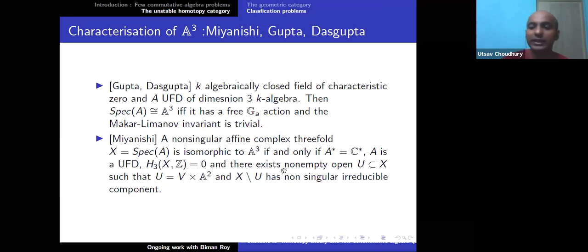It does not say anything about whether they intersect nicely or not, but at least each component is non-singular. That is the main thing. So Miyanishi gives this mixed kind of characterization of A3.